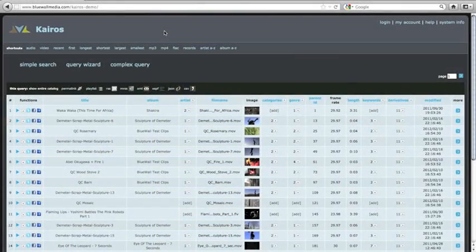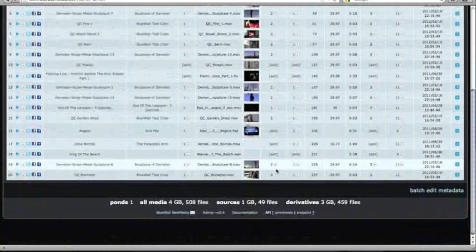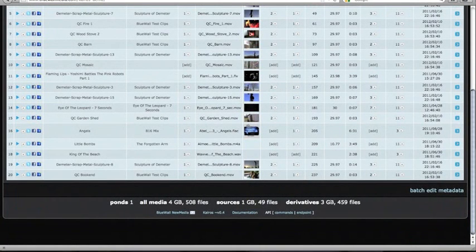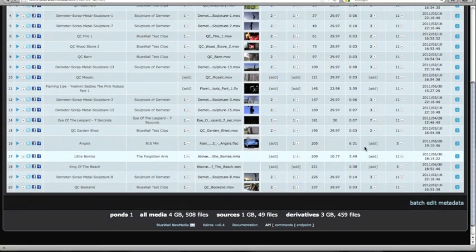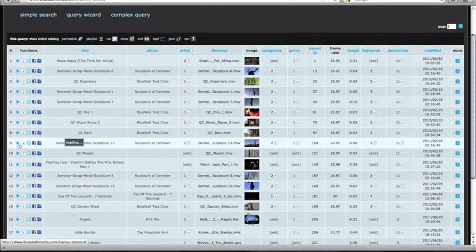So let's take a look at the catalog. So now let's look at the files that we added to Kairos. Here you'll see all 49 files with their 459 derivative files, bringing us to a total of 508 files created and added to this catalog automatically in one step by dragging the file into the Kairos magic folder.